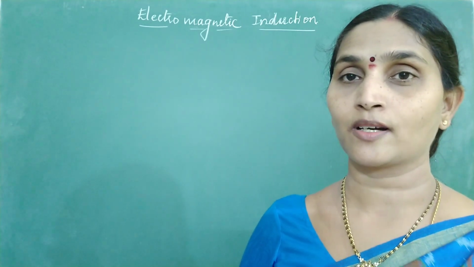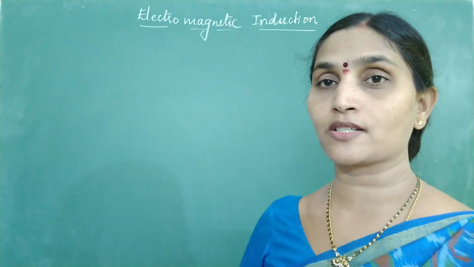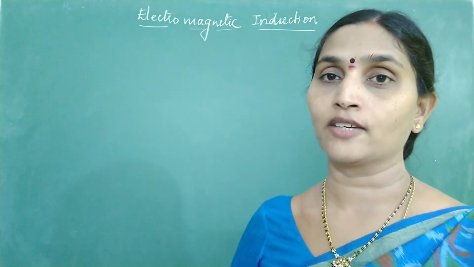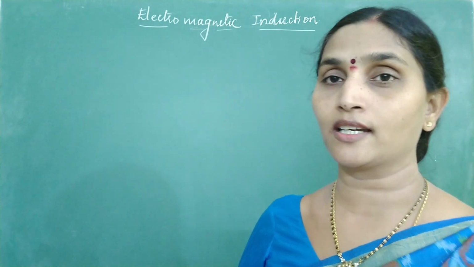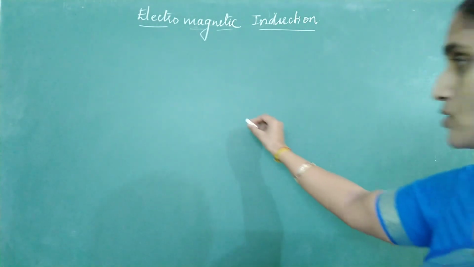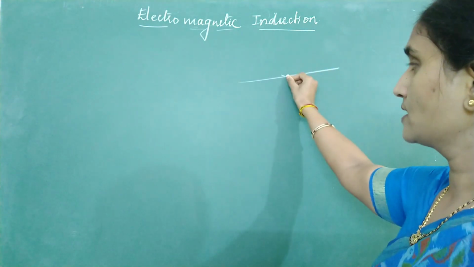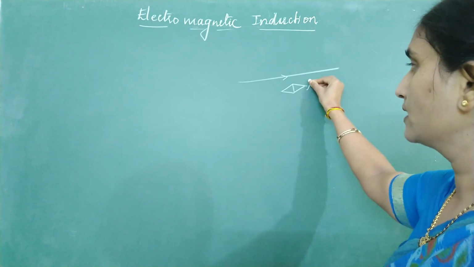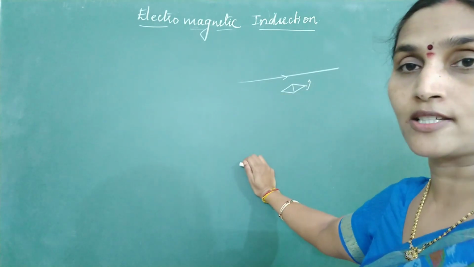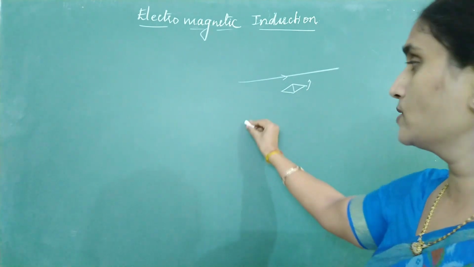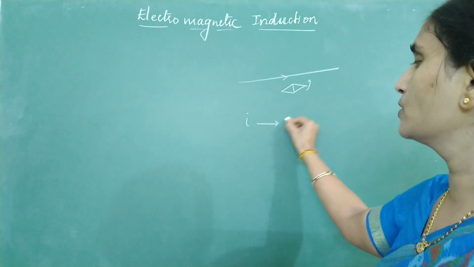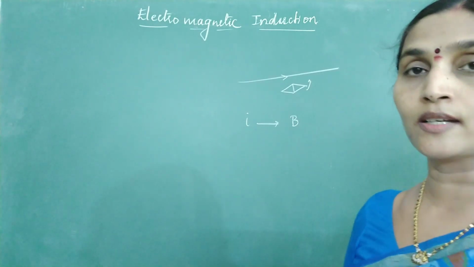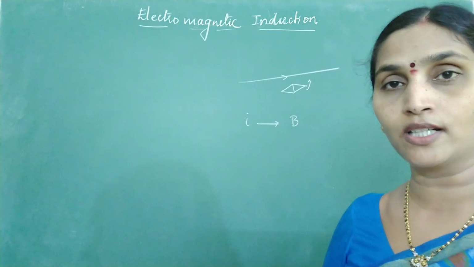Okay, welcome back children. Coming to today's class, we are going to begin a new chapter called electromagnetic induction. Before we start, if you observe the previous chapter, we have seen that when you keep a magnetic needle, a compass needle, close to a current carrying conductor, the needle shows some deflection. This has proved that using electric current, we can produce a magnetic field, and we have even determined the strength of the magnetic field by making use of Ampere's law and Biot-Savart's law.